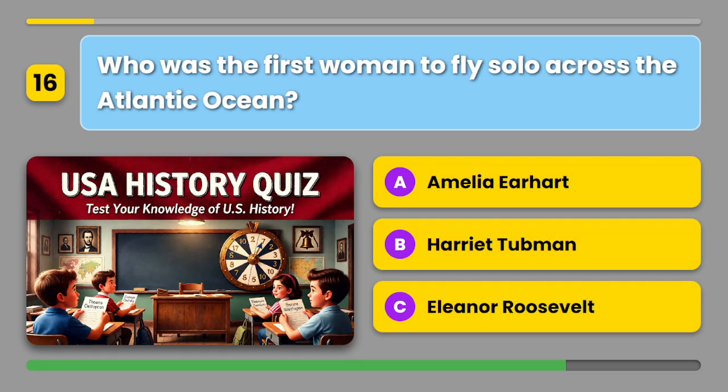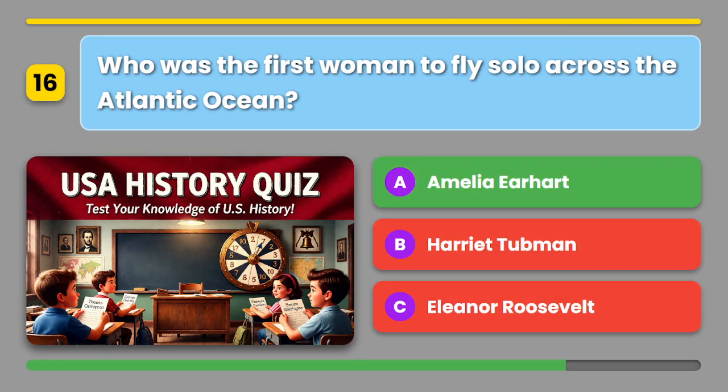Who was the first woman to fly solo across the Atlantic Ocean? A. Amelia Earhart. B. Harriet Tubman. Or C. Eleanor Roosevelt. The correct answer is A. Amelia Earhart.